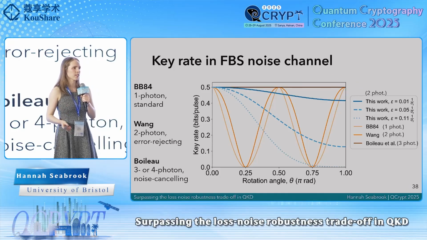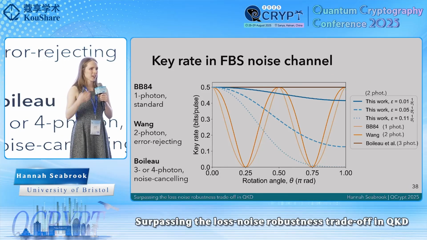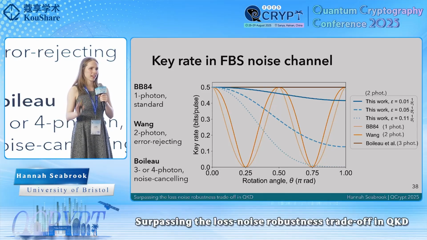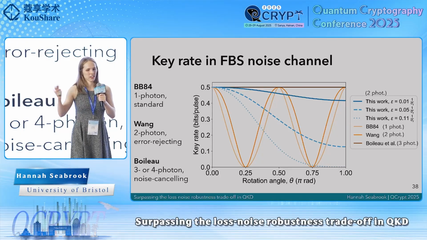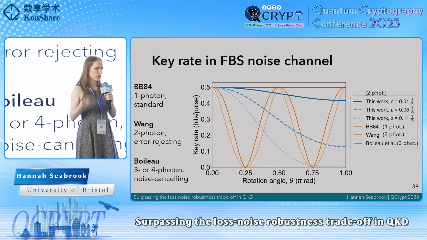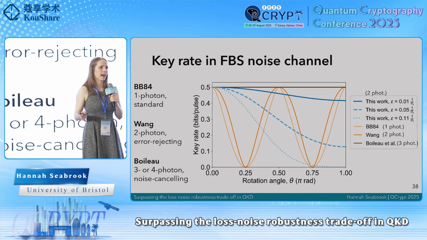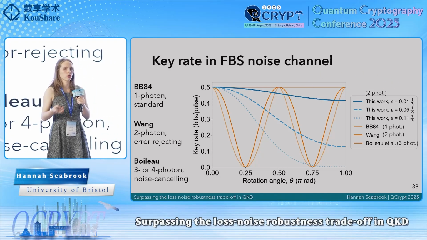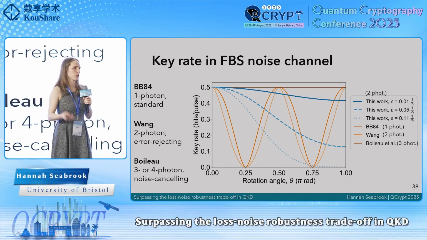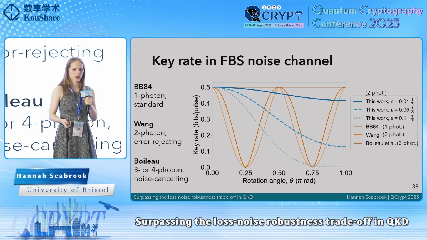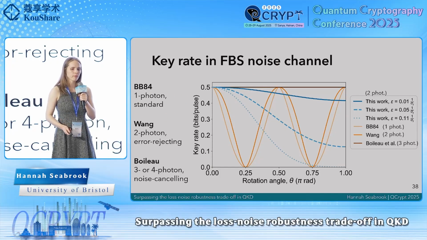it's independent of theta. But as a reminder, because it has three photons, it's going to have exponentially worse scaling with loss. And so for that reason, we'll see in the next few slides about how the loss compares. But because this has a worse scaling with loss, let's just compare our scheme with existing schemes that also use only one or two photons, and therefore will show a better comparison in terms of loss scaling. So these then would be the BB84 and Wang protocols.